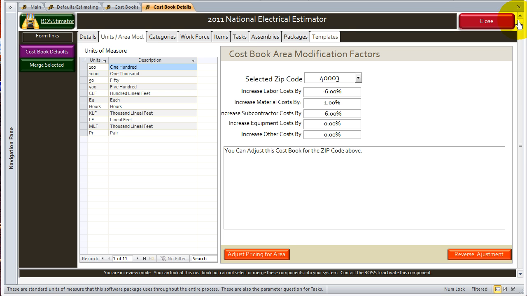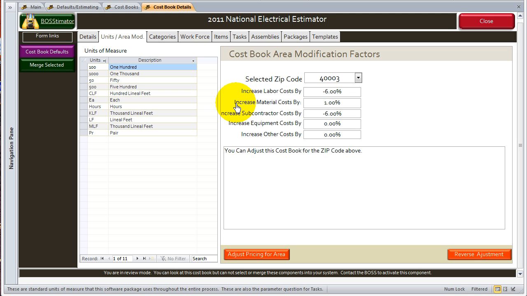So by adjusting your cost book to each individual area that you're working, you're getting a more accurate estimate. It's a good practice to go ahead and do this, especially if you're familiar with the area that you're doing the work in, so that way you can get your cost closer to what it actually should be. And that's the purpose behind using cost books, is using the historical data to determine what the cost should be. And then you can adjust that to how you actually perform it after the fact.